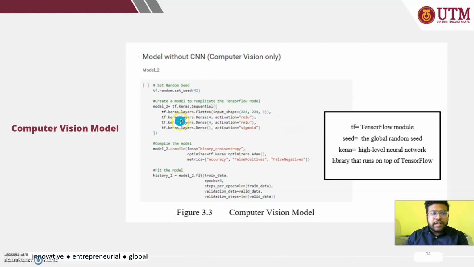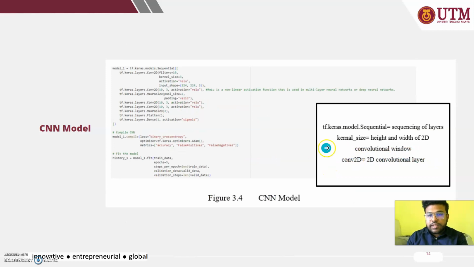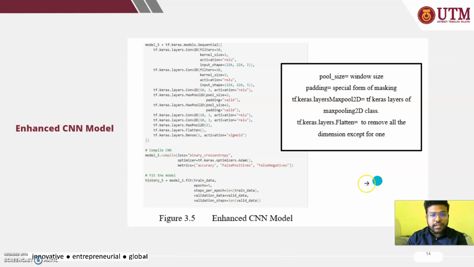feed the model with 5 epochs. So this is the IDE view of the computer vision model. Here we can see the TF is equal to TensorFlow, and seed the global random seed, and Keras is actually a high level neural network. And this is the CNN model. Here we can see the existing CNN model. So kernel size is actually the height and width of 2D convolutional layer, and Conv 2D is the 2D convolutional layer. And this is the enhanced model.